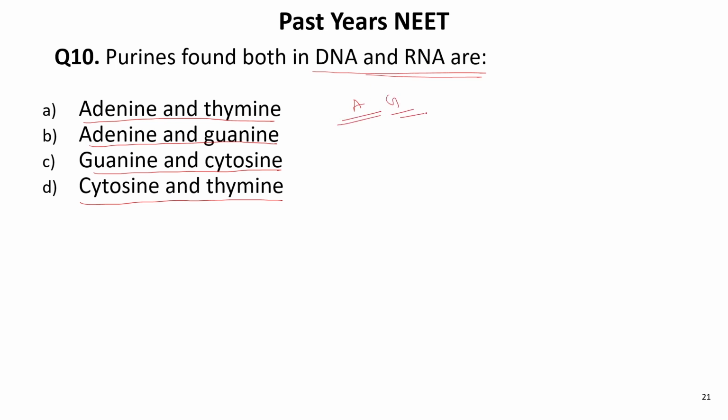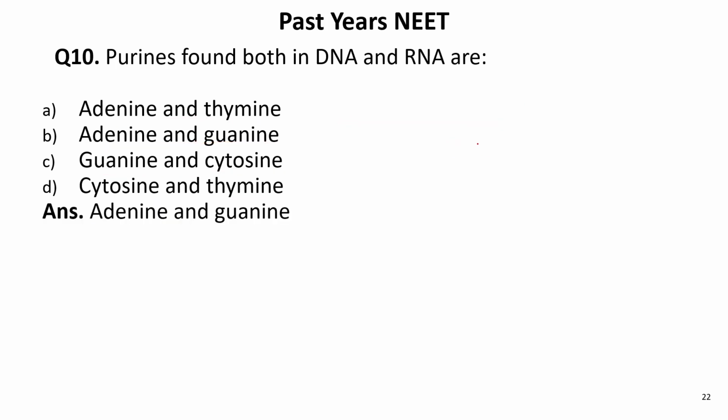These are the two purines that are found in both DNA and RNA. Thymine is not present in RNA. Instead of thymine, uracil is present, and that is a pyrimidine. So adenine and guanine are the two purines found in both DNA and RNA.